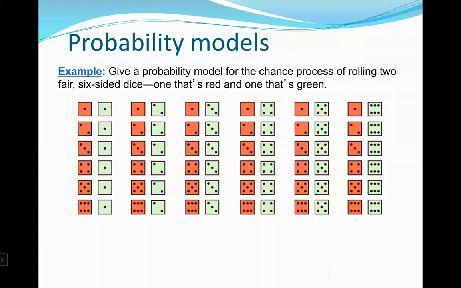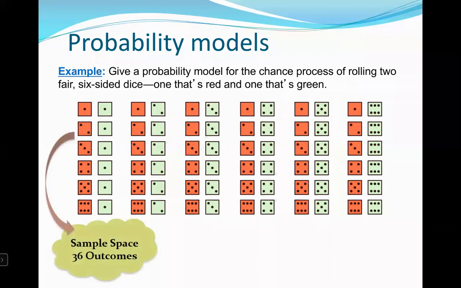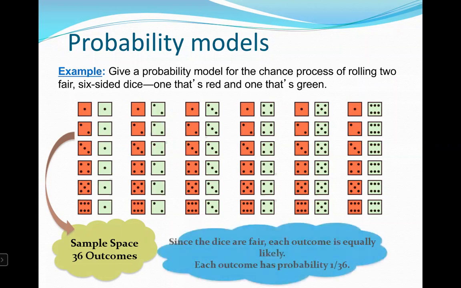And across each row, you can see the green dice being rolled: a 1, a 2, a 3, a 4, a 5, or a 6. So that we have all 36 possible outcomes. Our sample space has 36 outcomes. We have the 1,1, 2,1, 1,2, right? And on until we get to the 6,6.